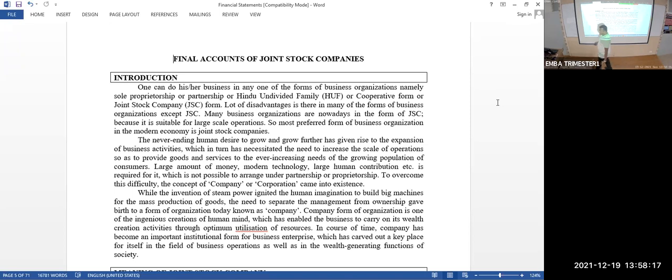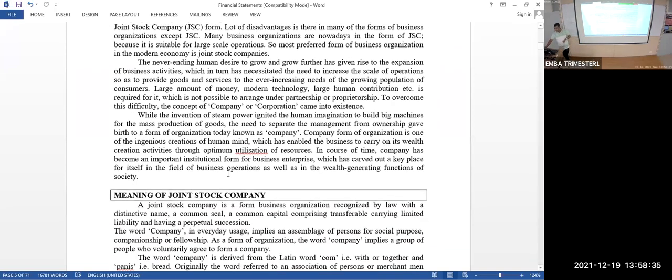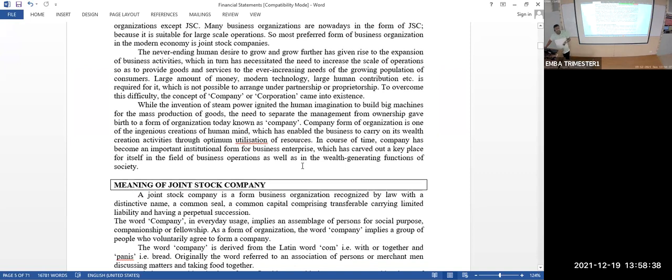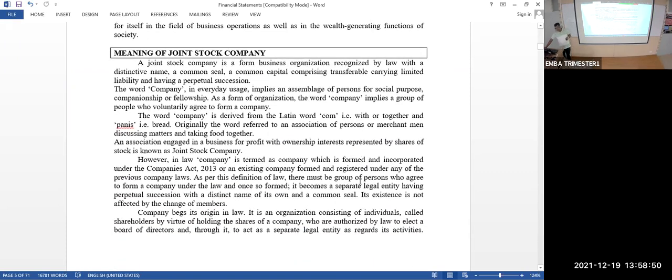Now, what do we mean by financial statements actually? Financial statements are those statements prepared by companies or any business organizations to find out two things: profit or loss, and financial position. Profit and loss can be found out from a particular statement, called the profit and loss account. Financial position can be found out by preparing a statement called the balance sheet. Before going to that, this is only a general idea. What is a company? I already told you long back.